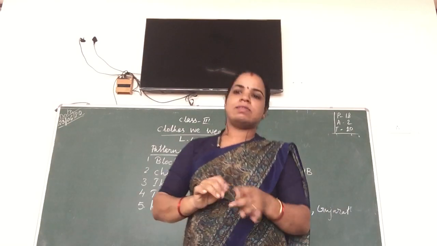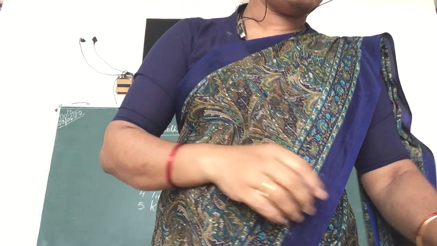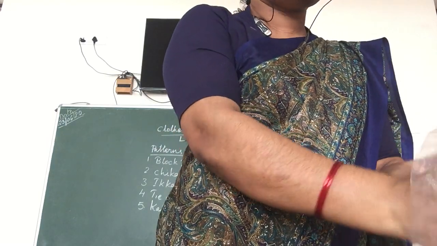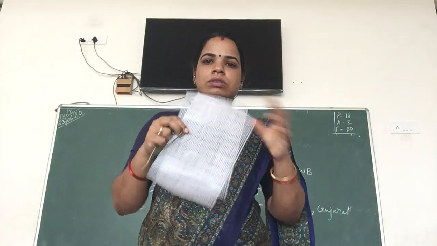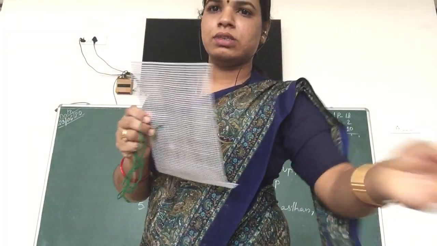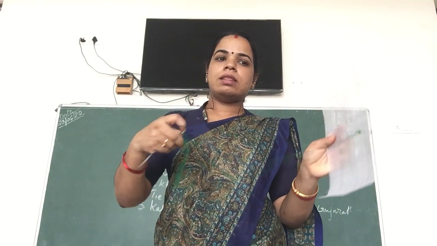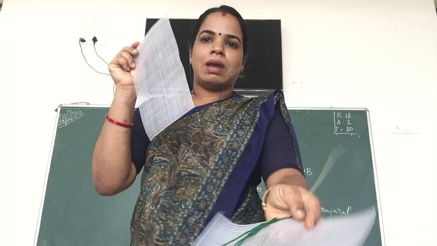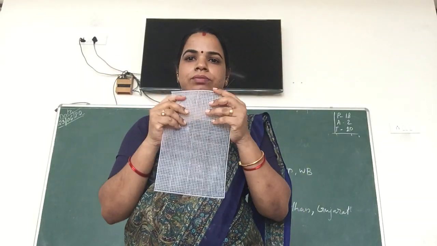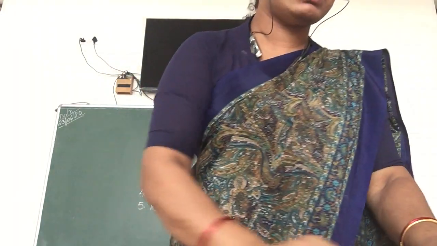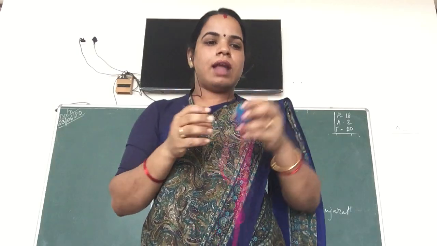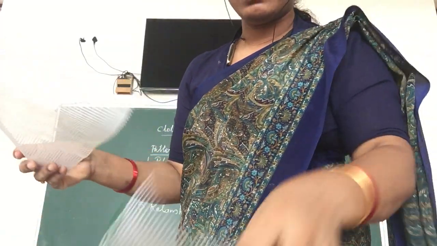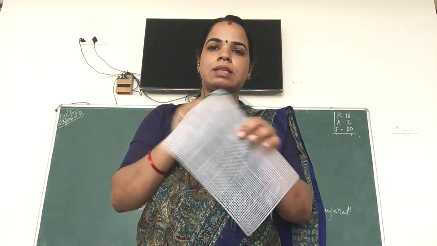For chikankari, we have to use cloth. Any cloth we can use, and we take thread and woolen thread. Here you can see the cloth is a net, which is very easy for stitching. We use a mat like this and then stitch. Okay, for that purpose I am taking different types of woolen thread. Sorry, this is a woolen thread. Then we have to use needles and thread.